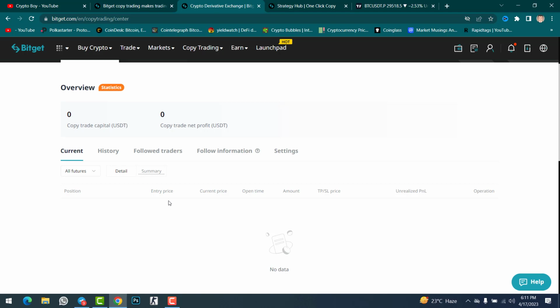So this is how you can go with copy trading. If you don't have any idea about technical analysis, charts, indicators, spot trading, futures trading, or leverage, make sure to start with copy trading. Only start with a small amount, $10 like me. Once you get experience and a positive result, you can invest 100, 1000, 2000 and get more profit with copy trading.